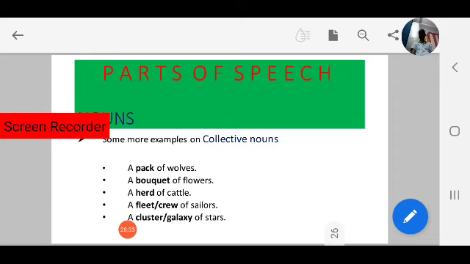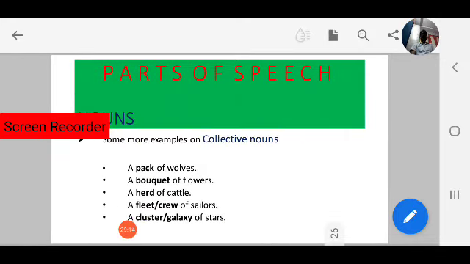Fleet or crew of sailors. Crew means the members in a boat. Fleet is a collective noun of sailors. Next, stars. One star, two stars, a group of stars we call a galaxy or cluster. Cluster, galaxy of stars, that means a group of stars. So these are some examples of collective nouns.